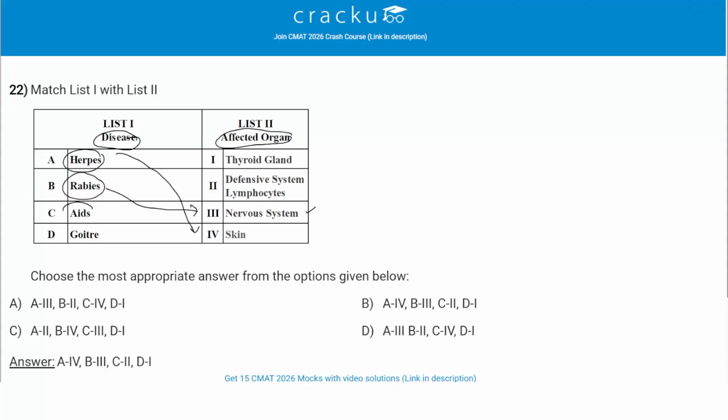AIDS. AIDS is a sexual disorder. It is associated with cancer. So the actual answer is defensive system lymphocytes, right? This is the part of the body which is affected, right? Because the defensive system is being affected, so cancer can occur. Lastly is goiter. Goiter is a disease associated with a thyroid gland. So A4, B3, C2, D1. Correct answer is option B.